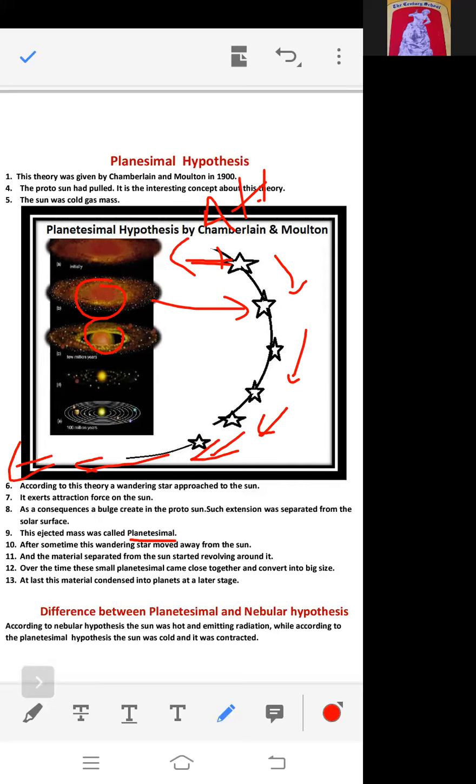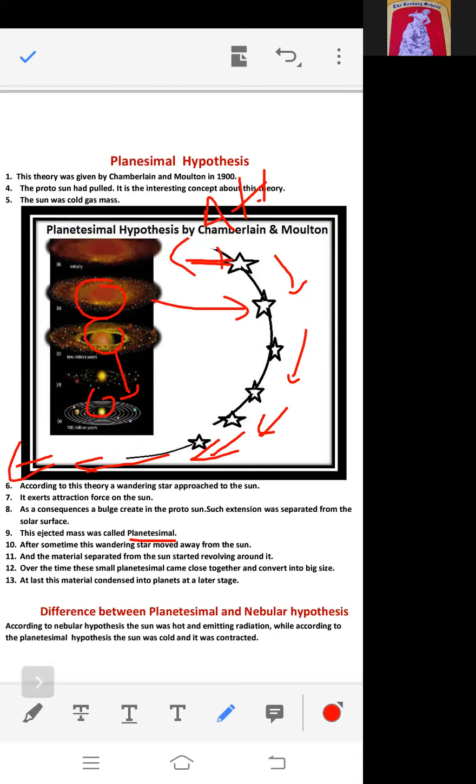When it passes away from the sun, this bulge got separated and began to revolve around the sun in the direction of the star.